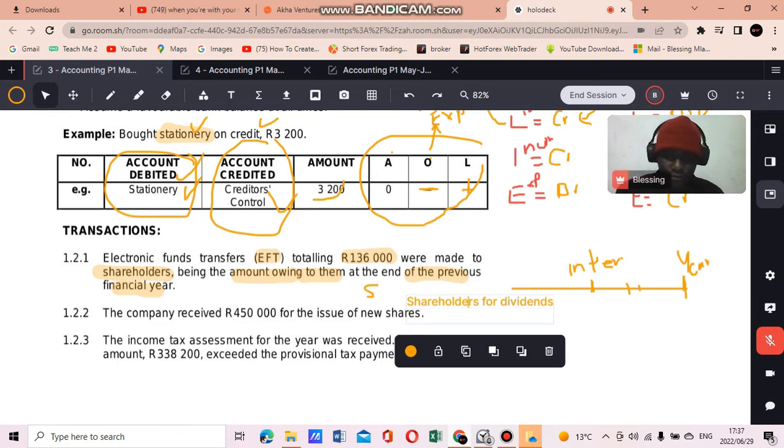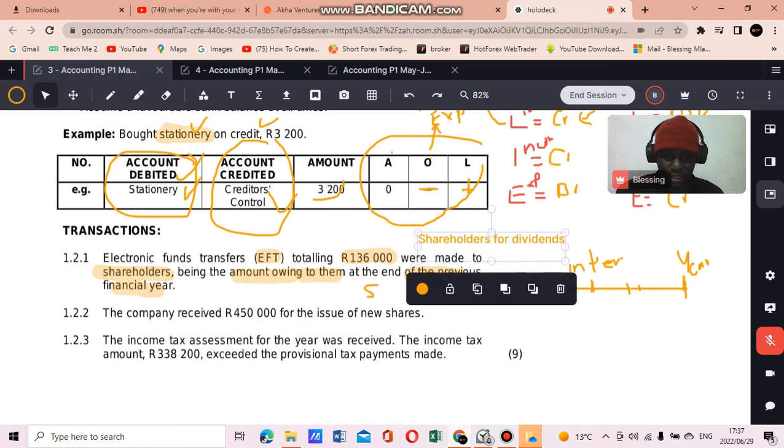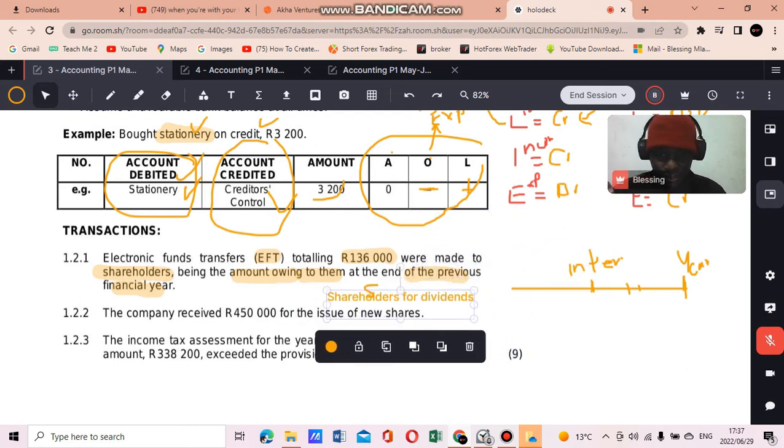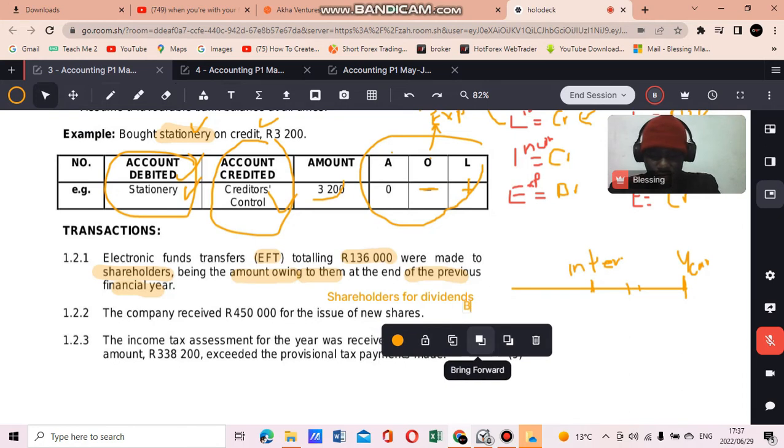And then another account that was affected here is an account called bank, right? Since we're paying cash to the shareholders. EFT, that means we're sending cash out of our bank. The money in the bank decreases, right? When it decreases, that means our bank is affected.